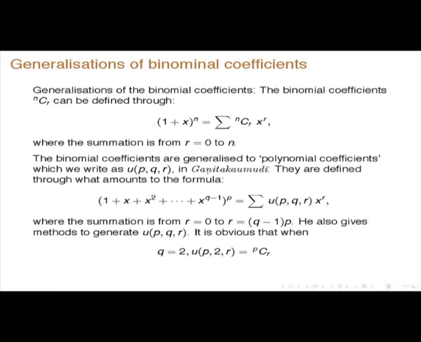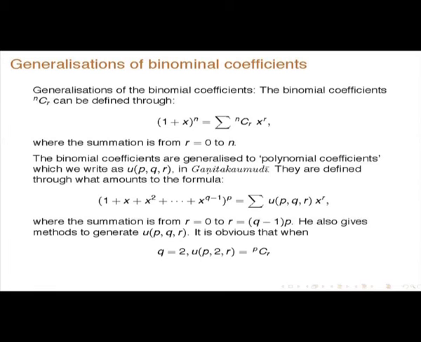So, what it does is take 1 plus x plus x squared, etc., plus x to the power of q minus 1, whole to the power of p. Here only the first power of x is coming, now you are going up to the q minus 1th power. Then you can write it as u p q r, because here only n is there, one index. Here p and q are there, they are also fixed. R of course varies. So u p q r x to the power of r, but the summation is from r equal to 1 to p into q minus 1, because that is the highest power here, and he gives the methods to generate u p.